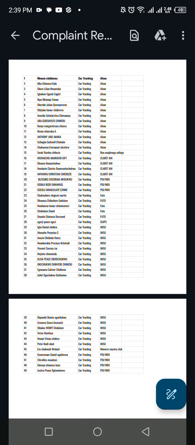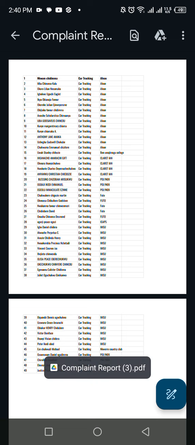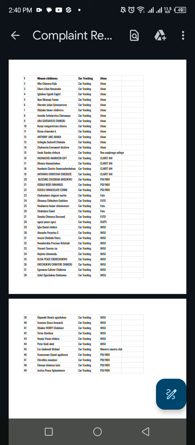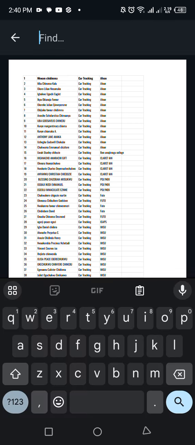Okay, it's coming. All right, now it's open. Whatever my name is, I could just come and look at this top corner after the name, compliant report, at this very top. You see this thing with the magnifying glass again on the sheet of paper. Just select it. Once you select it, it asks what you are looking for. Let's look for Daniel.